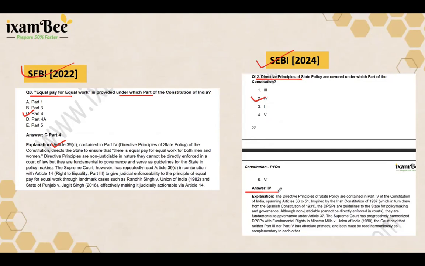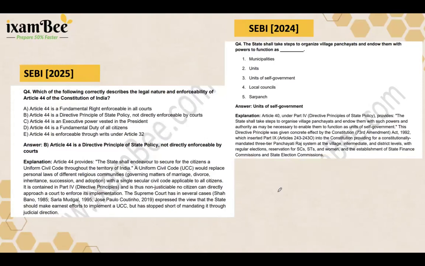Now coming to the next part, which is the Bare Act verbatim questions, right? This is again the most important category of Bare Act questions. These form the majority of questions, right? If I were to talk about SEBI 2025, it asked about Article 44, its legal nature and enforceability, right?